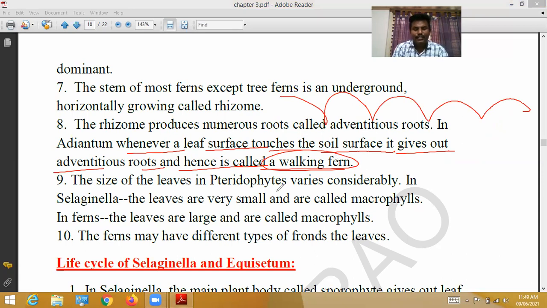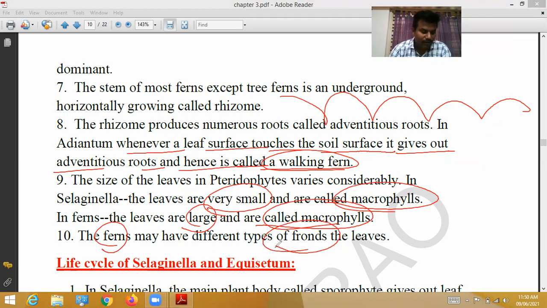The size of the leaves in pteridophytes varies considerably. In Selaginella, the leaves are very small. Those small leaves are called microphylls. In fern, the leaves are large. Those leaves are called macrophylls. Ferns may have different types of fronds. Fronds are nothing but leaves.